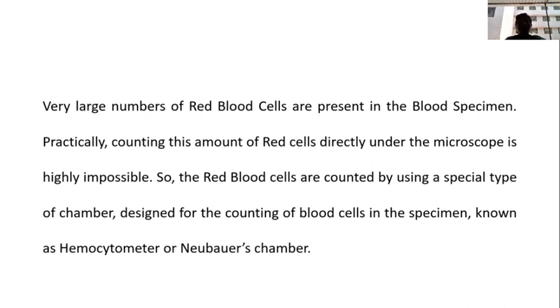Then, a very large number of red blood cells are present in our blood specimen. Counting this amount of red cells directly under the microscope is highly impossible. Because of that reason, under the microscope we cannot read these RBCs. So we use special chambers like a hemocytometer or Neubauer chamber.